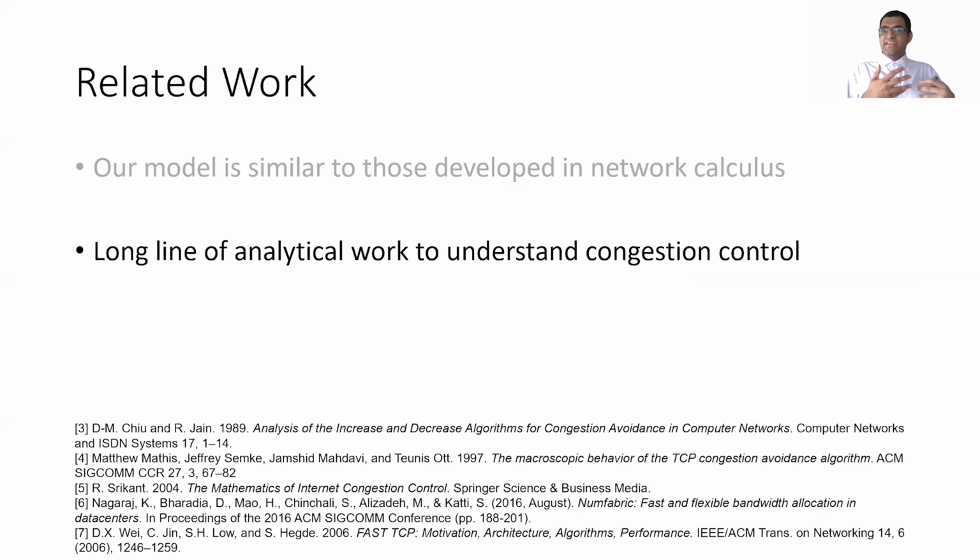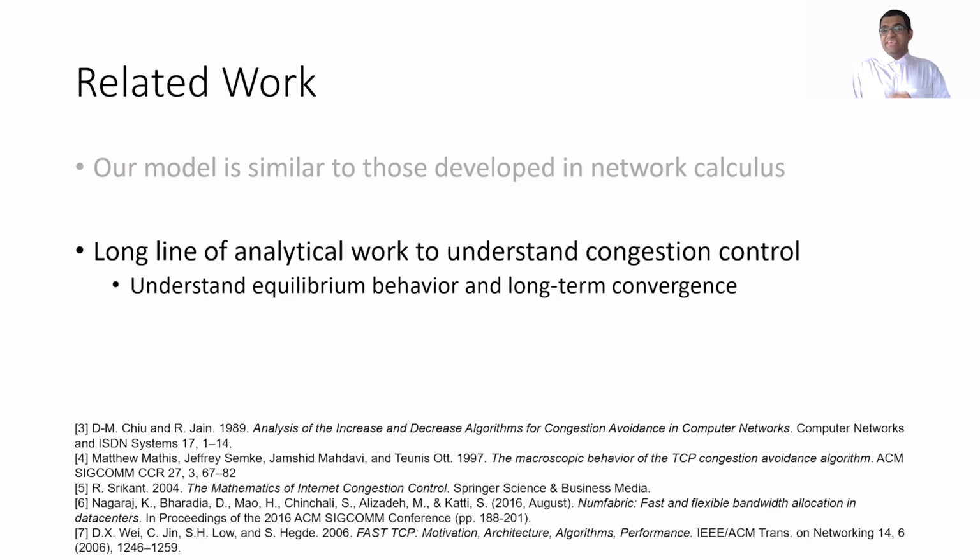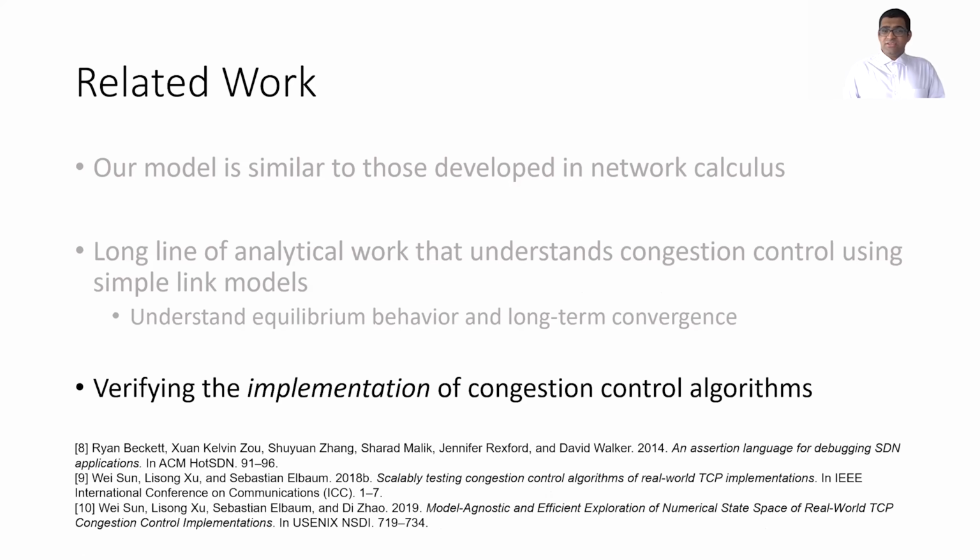There is obviously a very long line of analytical work to understand congestion control. And this enables us to understand the equilibrium behavior and long-term convergence of congestion control algorithms extremely well. However, all of this analysis relies on link models that assume either it's a constant bitrate link or some simple stochastic process. There is also work on verifying the implementation of congestion control algorithms. And this is complementary to our work because our work can be used to come up with a good specification for an algorithm. And then this work can verify the implementation of that specification to verify, for instance, that the C code implements the algorithm correctly.